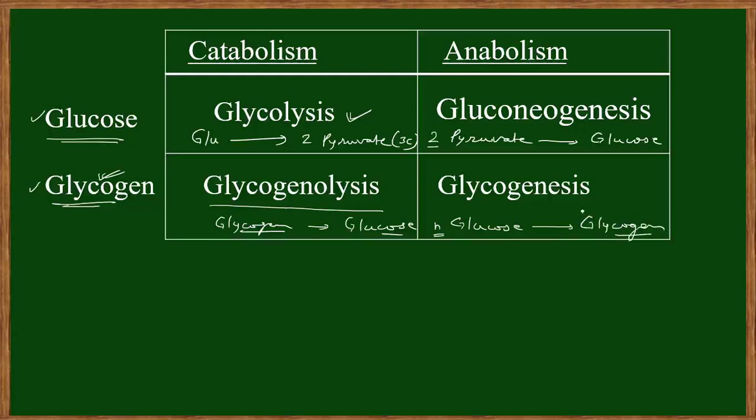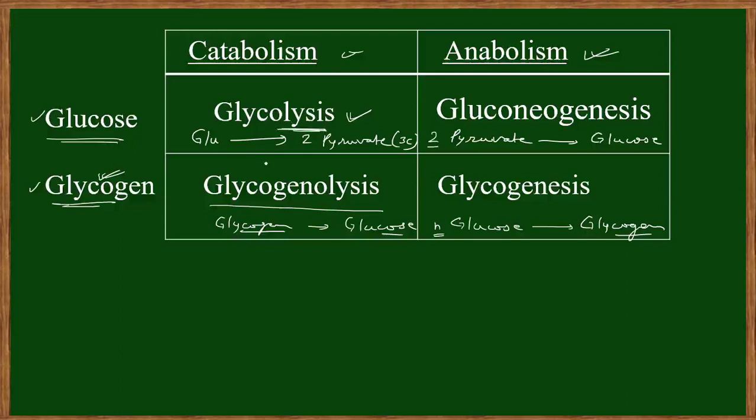So see, on this side there is a synthesis type of process, but here a degradative type of process. If it is a building type of process, then we can say this is anabolism. If it is a breakdown or cutting type of process, or a degradative type of process, then we can say catabolism. Here glycolysis is written.